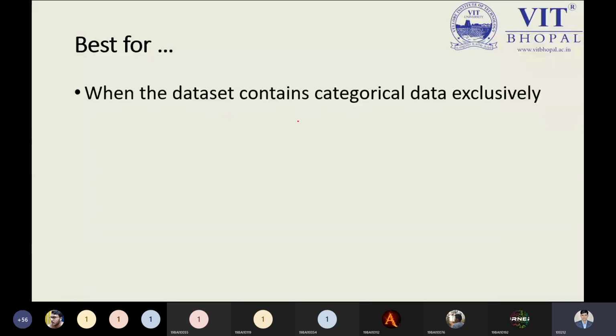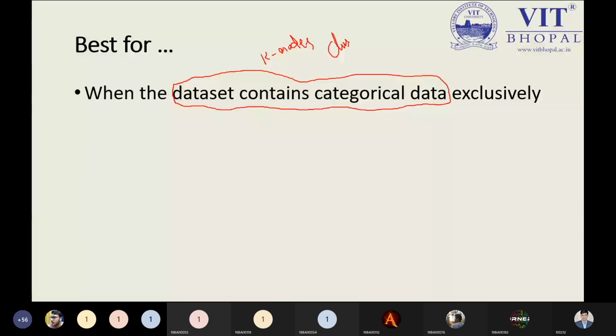It is best when the data set contains categorical data exclusively. At that time K-modes is required. So this is K-modes clustering.